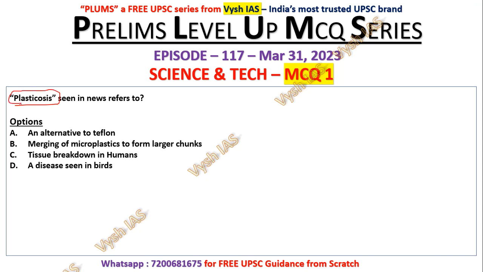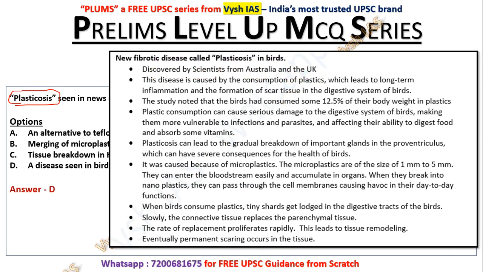If you are a serious aspirant, you will be reading newspapers, maybe monthly magazines or Vysh IAS current affair PDFs you have. Whichever you have, you should have ideally known this. So here the answer will be, plastic causes seen in news refers to a disease seen in birds. It's a new fibrotic disease called plasticosis. Like in humans, you would have heard asbestosis, which affects our lungs when we breathe too much asbestos.